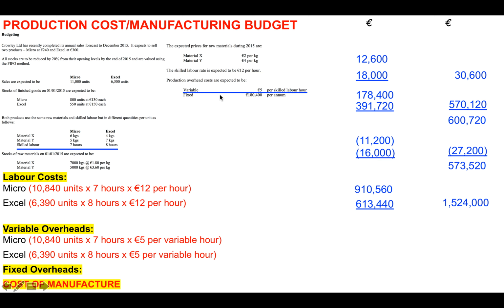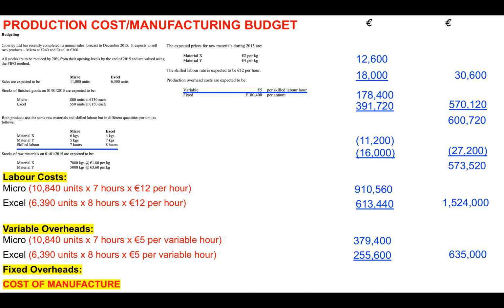So the variable overheads, we have €5 per skilled labour hour here. So we're going to multiply that by the number of units that we got in part A that we need to produce by our skilled labour, multiplied by the variable cost per skilled labour hour. So micro, 10,840 units by 7 hours by €5 per variable hour is €379,400. And Excel, we have 6,390 units by 8 hours by €5 per variable hour. That is €255,600.